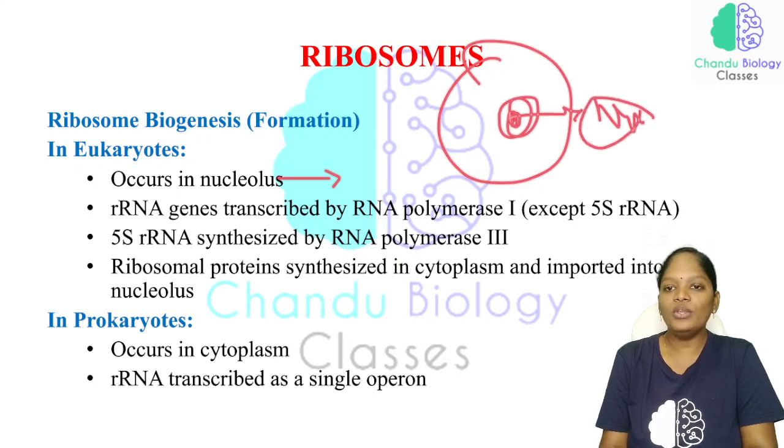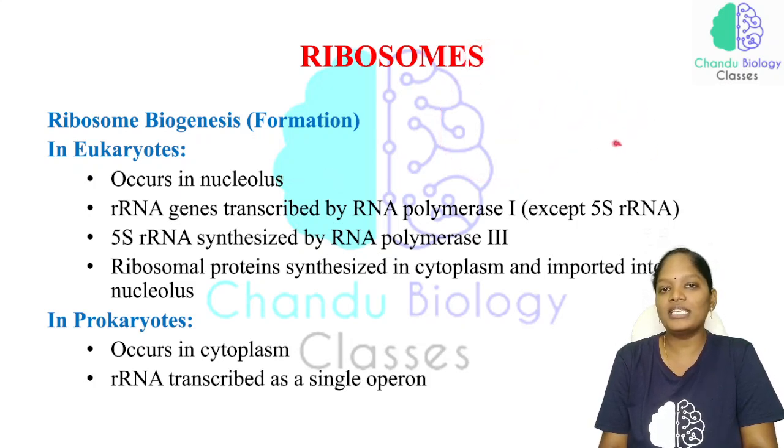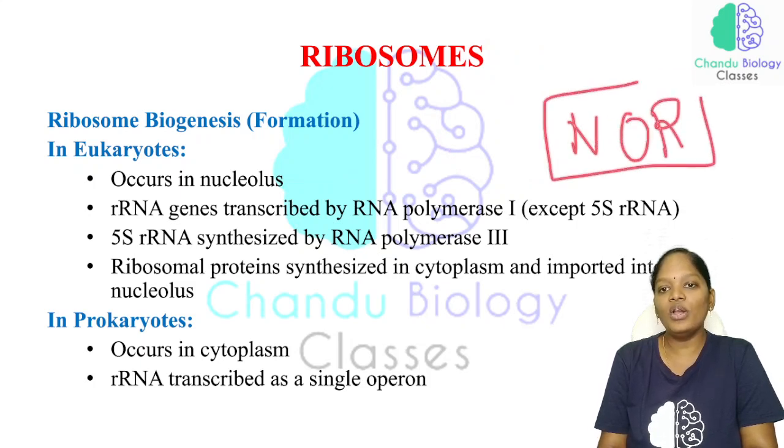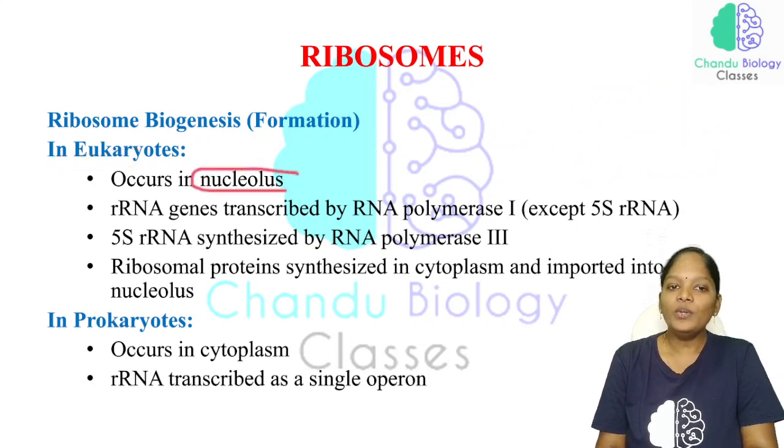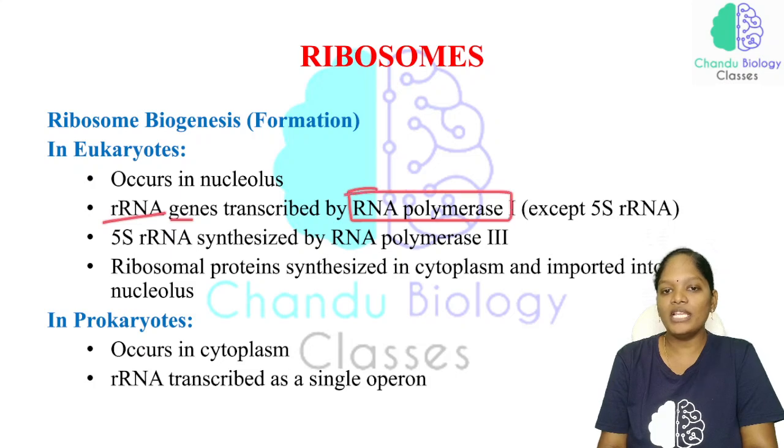In the nucleolus there is an important region, the nucleolar organizer region. In the nucleolar organizer region we can see the synthesis of ribosomes. So in eukaryotes the nucleolus will be there, and in the nucleolus the ribosome biogenesis will be taking place. The rRNA genes are transcribed by RNA polymerase 1. So here comes another confusion.